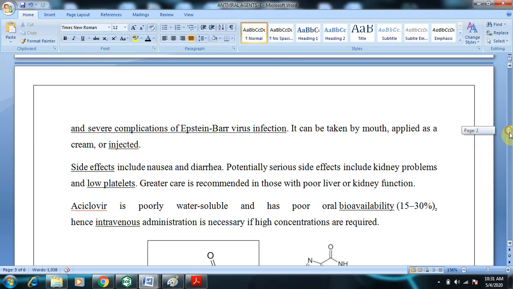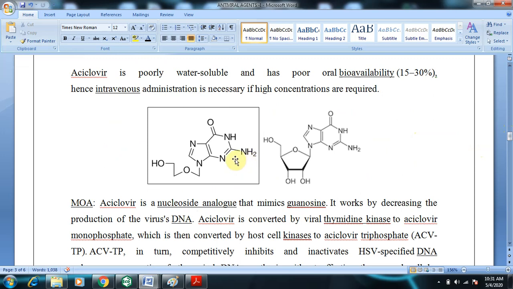Coming to its structure, as you can see, it resembles that of guanosine. This is the structure of the nucleoside guanosine. Idoxuridine resembles uridine, and acyclovir resembles guanosine. You know that guanine is a purine derivative.